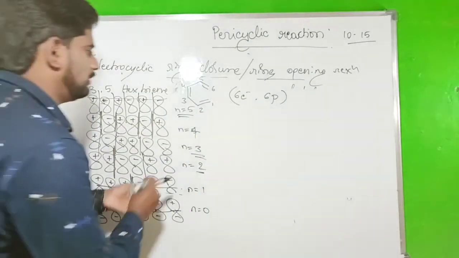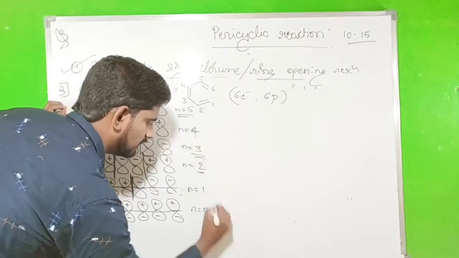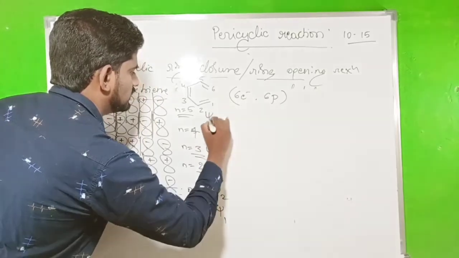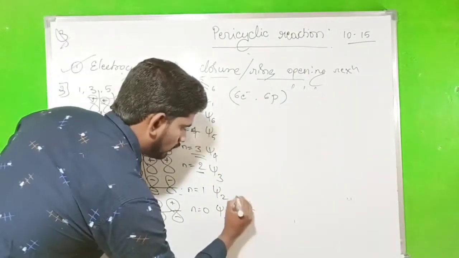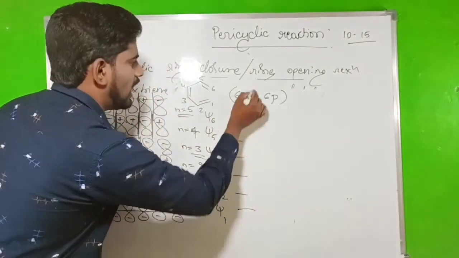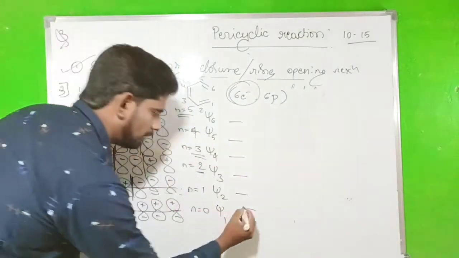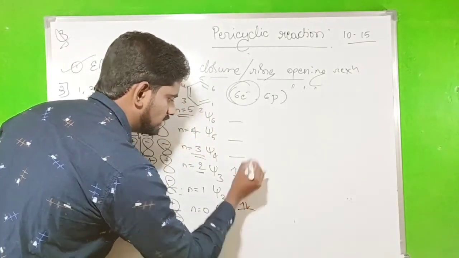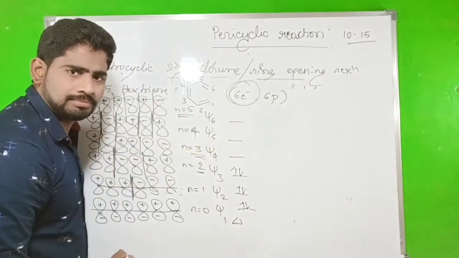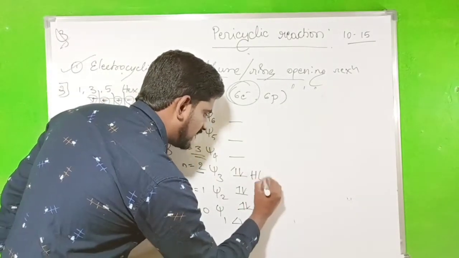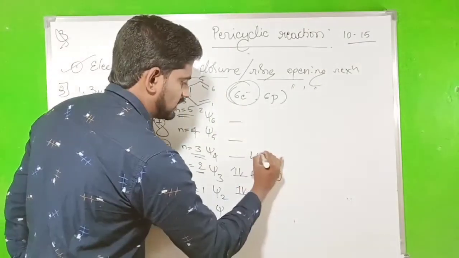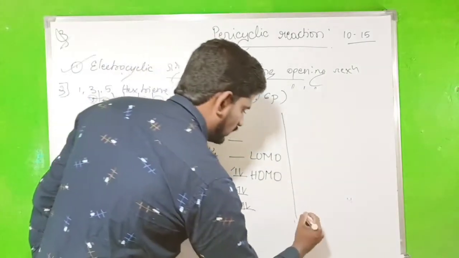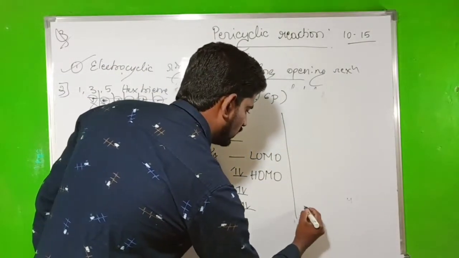Now we have to identify. This is the Xi1, Xi2, Xi3, Xi4, Xi5, Xi6. So here, in the electronic configuration, we have a total of 6 electrons. The 6 electrons will be accommodated in the lower energy orbitals, 1, 2, 3, 4, 5, 6. So in thermal condition, Xi3 acts as a HOMO and Xi4 acts as a LUMO. Very, very important.